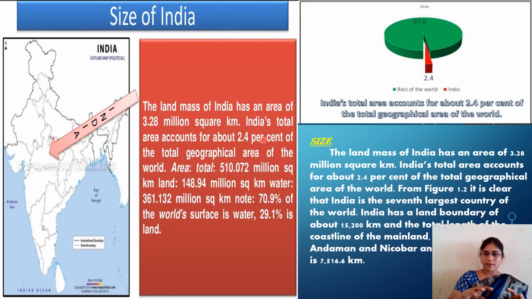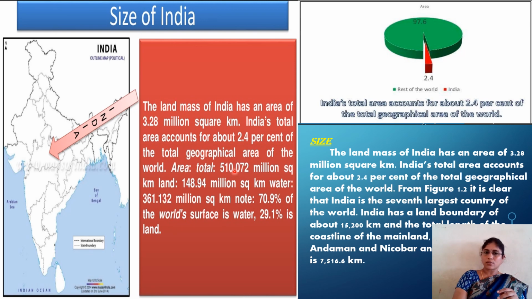So if all the countries together share 100% of the land mass, then India takes 2.4%, which is equal to 3.28 million square kilometers. The total area of the earth is 510.072 million square kilometers.